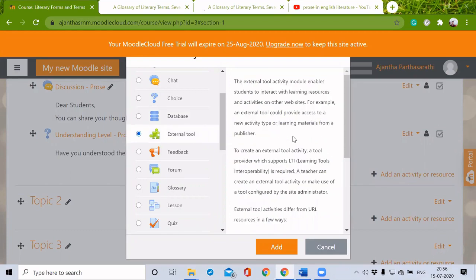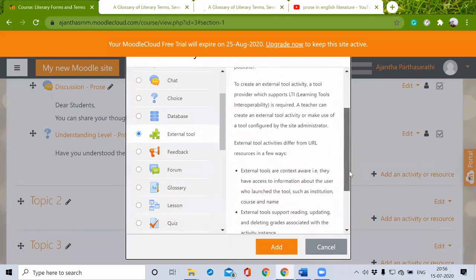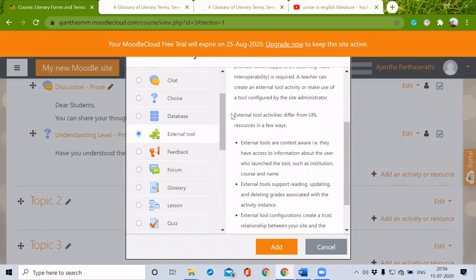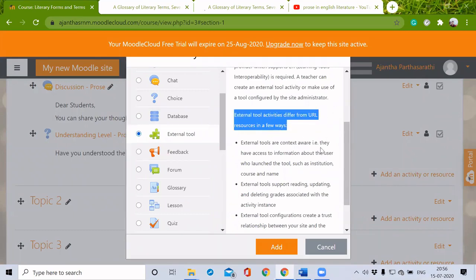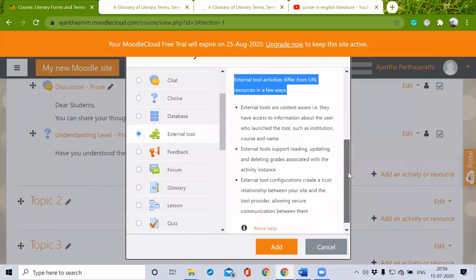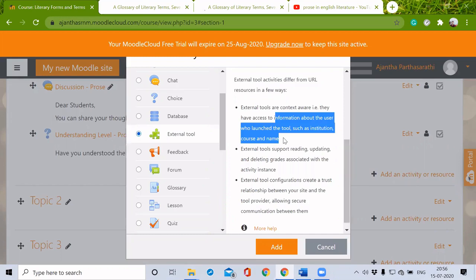And the next one is external tool. External tool is different from URL resources in a few ways. So if we are sharing the external tool, for example, if we are using some blogs, it will give information about the user who launched the tool, such as institution, course, and name.